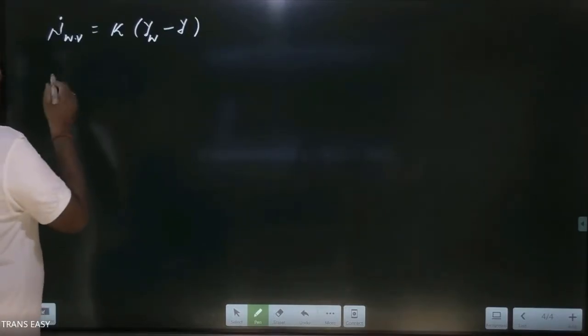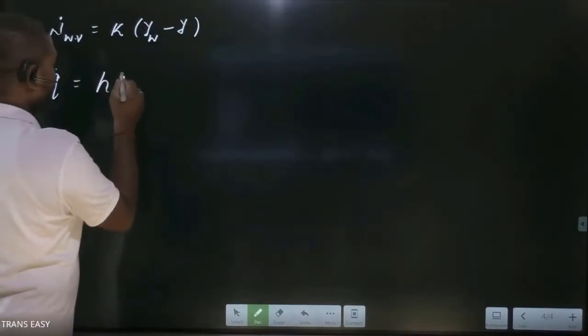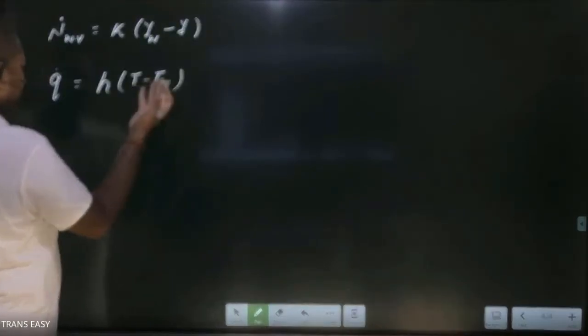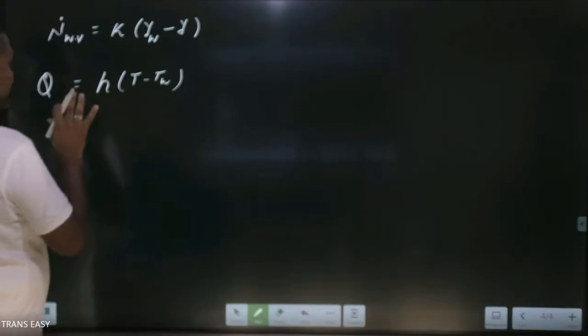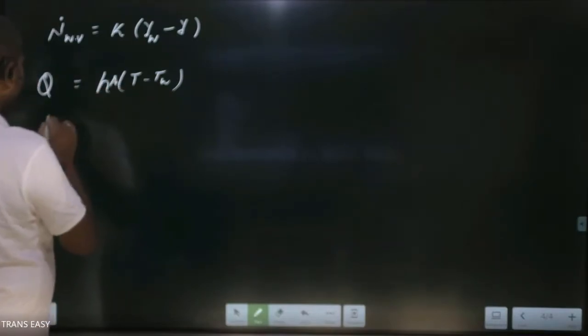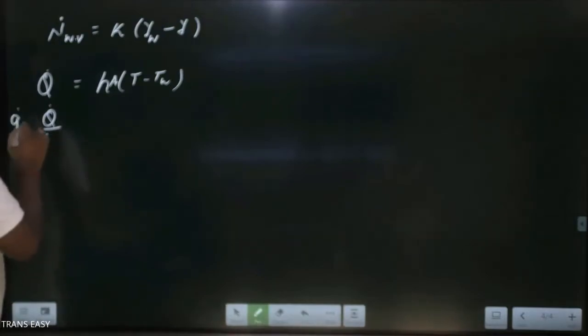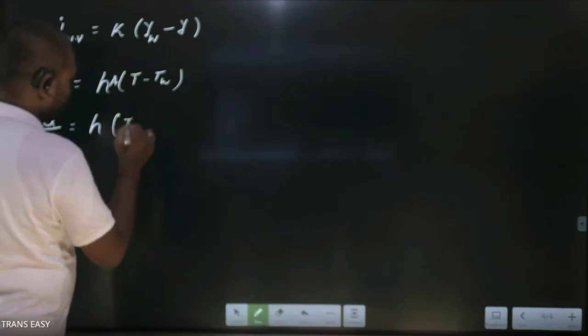This is the expression for the molar flux. And similarly, we have the expression for heat flux by convection, h times (T minus T). Okay, this is a way. And if we simply write the heat transfer rate, then we put here Q dot upon A. This is called heat flux, and this will take the form like this: h times (T minus T).